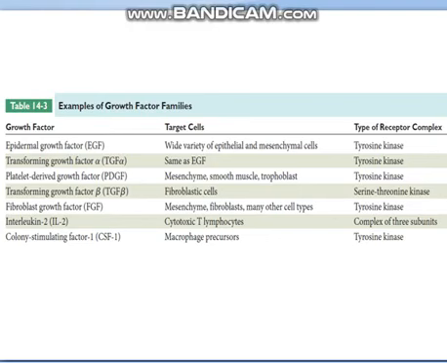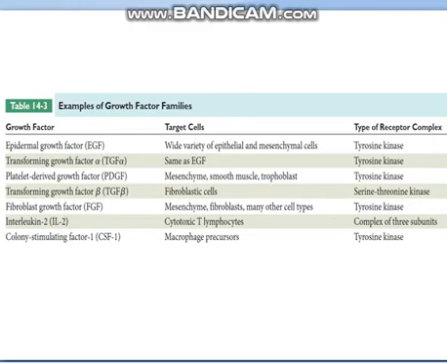They are different from the G protein coupled receptors in the sense that G protein coupled receptors, most of the time, are relevant to physiological processes. So the signaling of physiological processes is mostly controlled by the G protein coupled receptors. But whenever there is growth, whenever cell division is involved, then these receptors are very important because they are more tightly regulated when compared with the G protein coupled receptors.